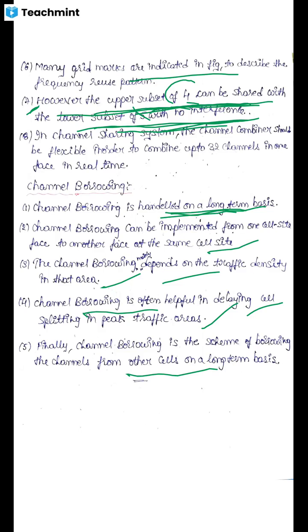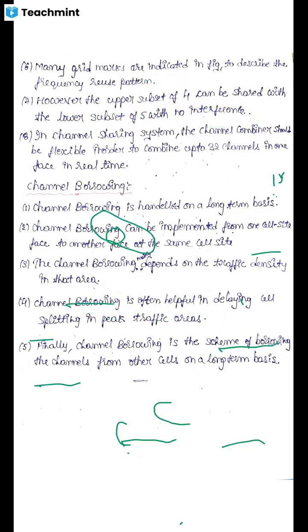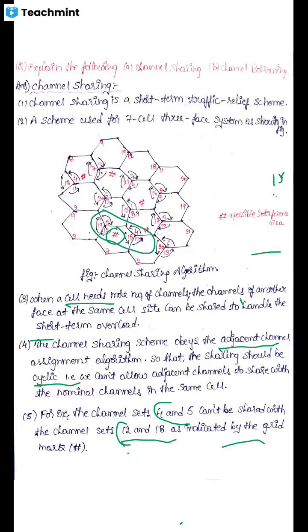We had already learned cell splitting in unit 1, that is dynamic cell splitting and permanent cell splitting. So channel borrowing is often helpful in delaying the cell splitting in traffic areas. Finally, the conclusion is that channel borrowing is a scheme of borrowing the channels from other cells on a long-term basis. Clear? This is about channel sharing and channel borrowing.